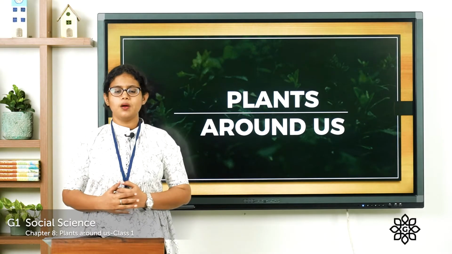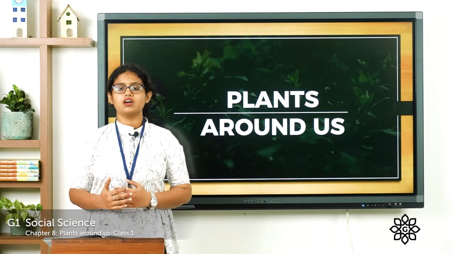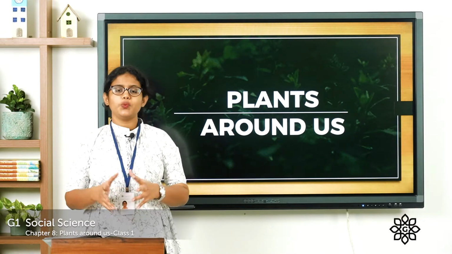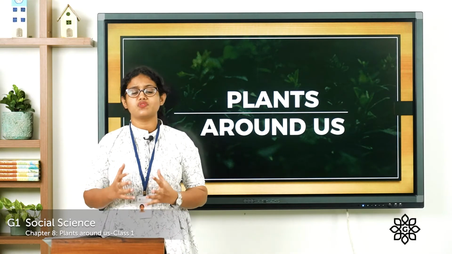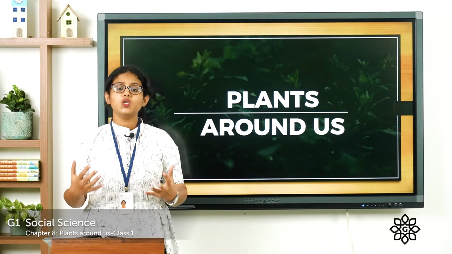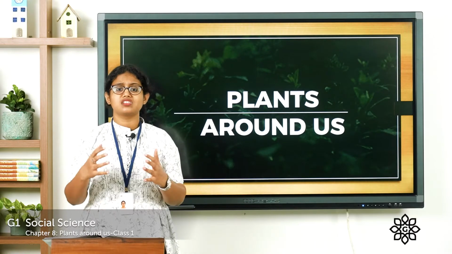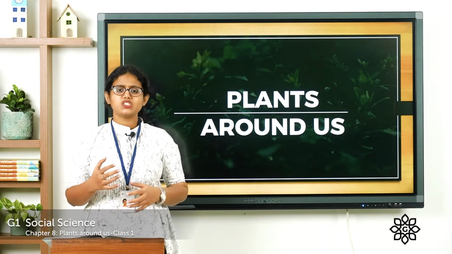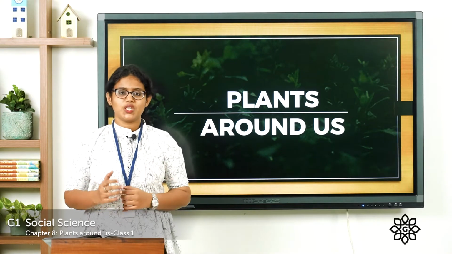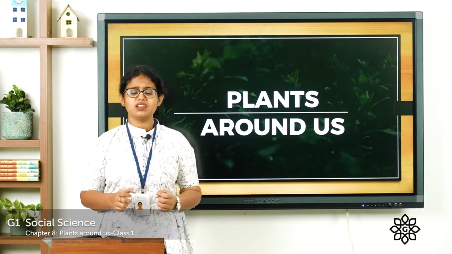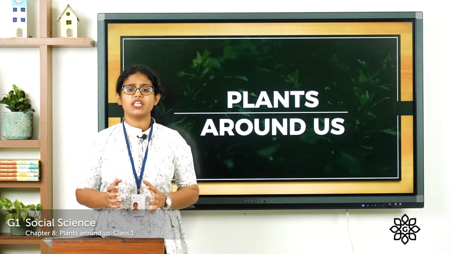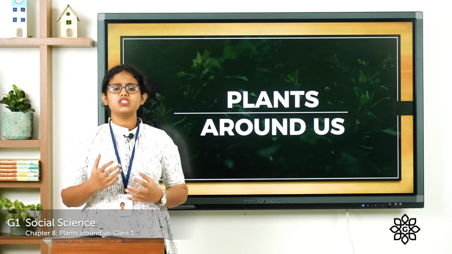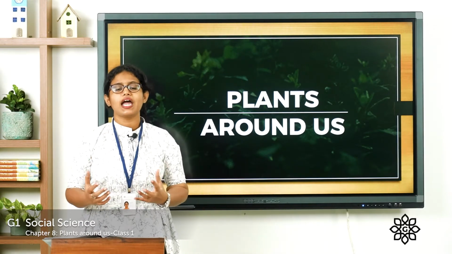Okay. Moving to the chapter. We are going to study about plants around us. So we know that there are different kinds of plants around us. When you look around in your surroundings, you can see there are different types of plants growing around you. And do all these plants look the same? No, right. Some plants are very big, some plants are very small, even there are some plants which are small also. So there are different kinds of plants growing around us.